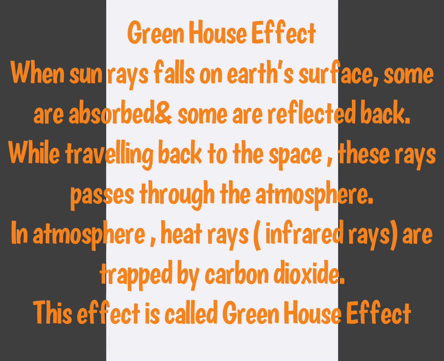Greenhouse effect. When sun rays fall on the surface of the earth, some are absorbed and some are reflected back. While traveling back to the space, they have to pass through the atmosphere. In the atmosphere, heat rays, which are also known as infrared rays, are trapped by the carbon dioxide, and this effect is known as greenhouse effect.